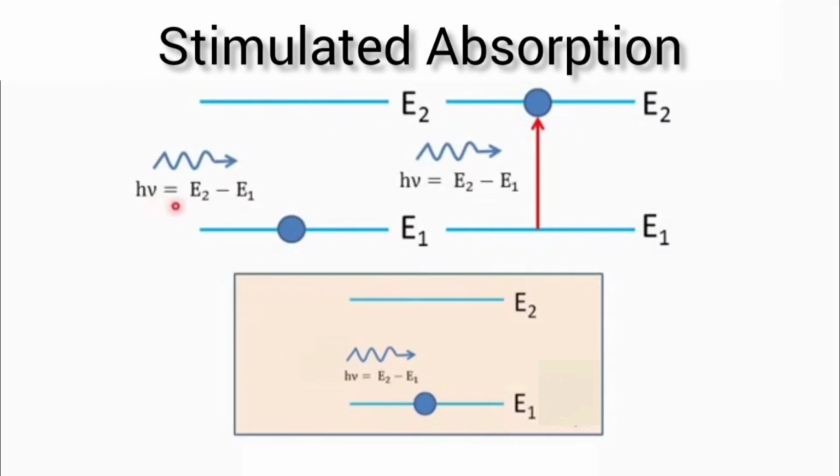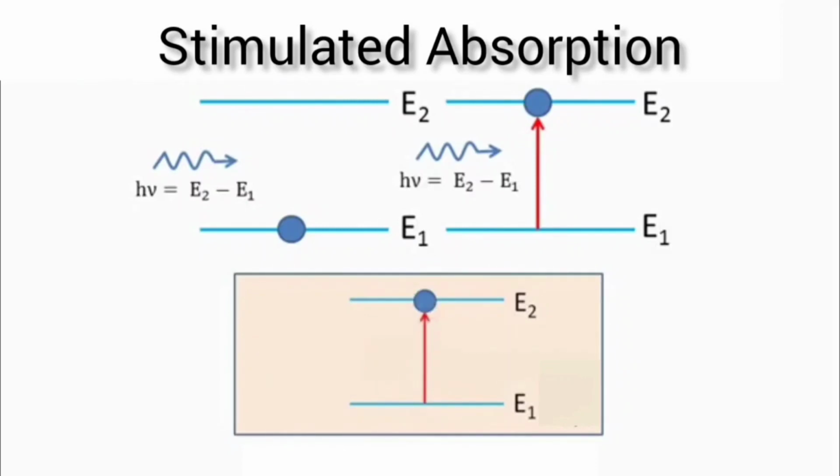Let us consider a photon of energy E = h nu, which is equal to E2 minus E1, incident on this atom. So this photon has energy equal to the energy difference between the two energy levels. The atom can absorb this photon and go to the higher or excited energy level. So when the atom absorbs the incoming photon, it makes the transition to the higher energy level.